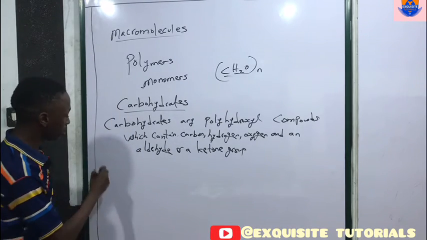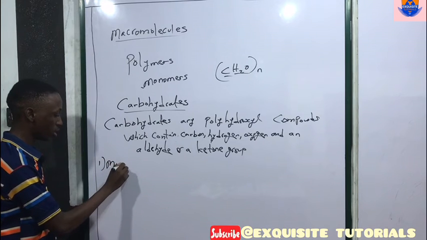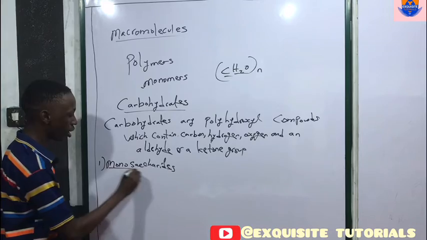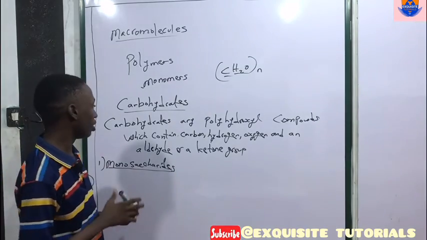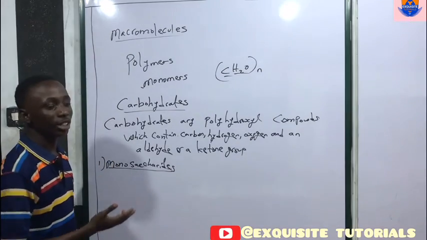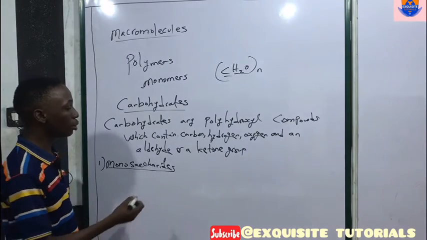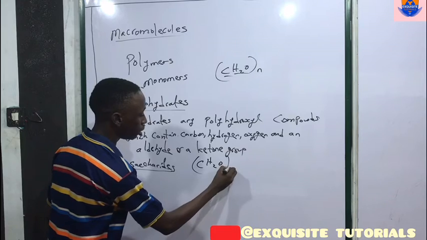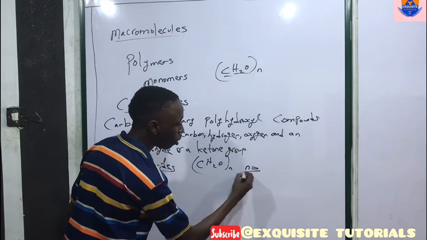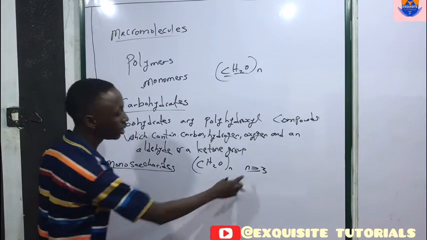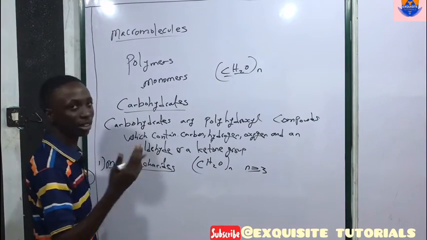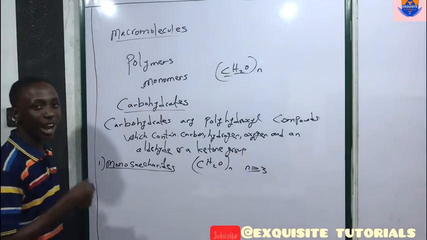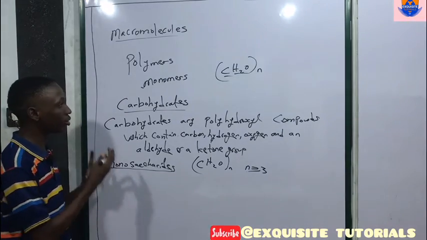Okay, now we'll be looking at types of carbohydrates. We'll be starting with the monosaccharides. Now, monosaccharides are the simplest form of carbohydrates. From the general formula, we have CH2ON, where N is greater than or equal to 3. For mathematics, you know that this can either be 3, 4, 5, 6, 7, 8, 9, 10, till infinity or whatever.